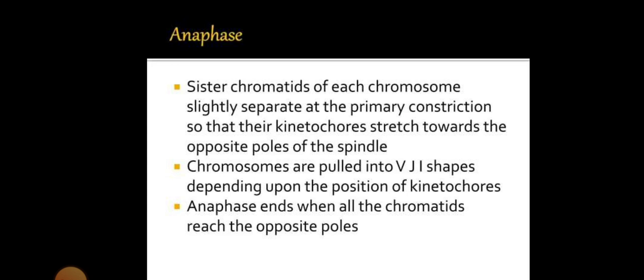Anaphase. In this phase, the chromatids of each chromosome slightly separate at the primary constriction. Their kinetochores stretch towards the opposite poles of the spindle. The chromatids take V, J, or I shapes depending upon the position of the kinetochores. In anaphase, the chromatids move to the opposite poles.